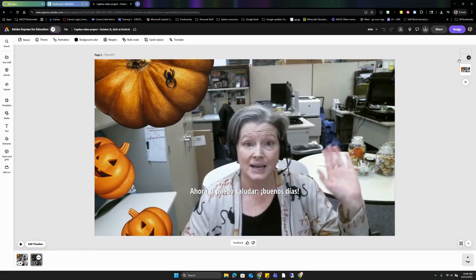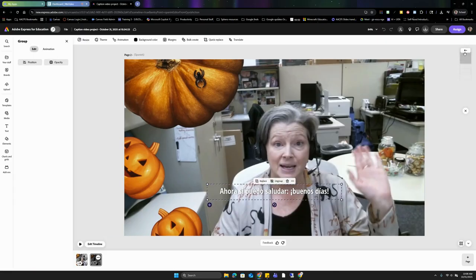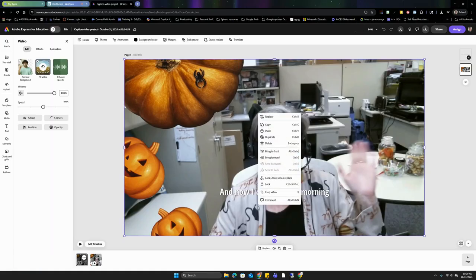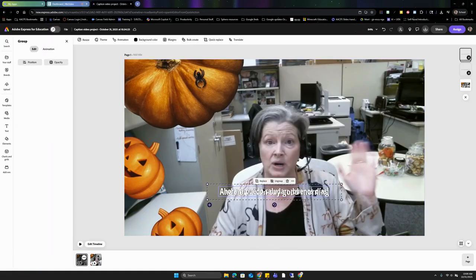So what I'm going to do is I'm going to go up to my layers here. I'm going to expand on this collection of 4 different layers, which actually includes all of that text right there. So what I'm going to do is I'm going to select it, and then I'm going to right click on this and I'm going to choose Copy. Then I'm going to go back to my first video project. So I'm selecting that down here as my first thumbnail in my timeline. And I'm going to right click on the page and I'm going to choose Paste. And it's going to add my Spanish captions as another line that appears right underneath of my first one.